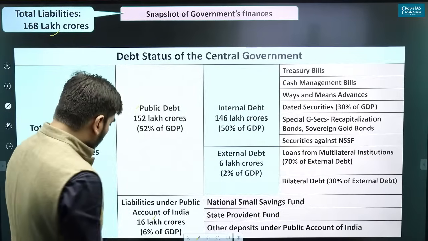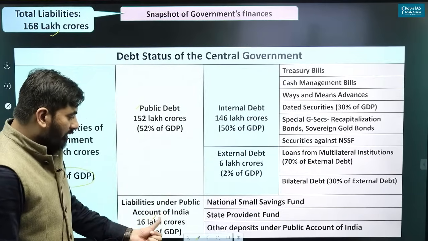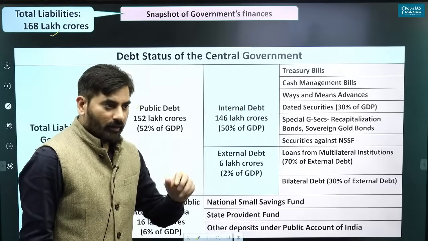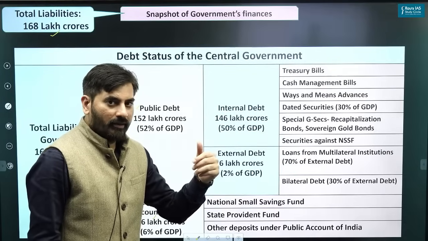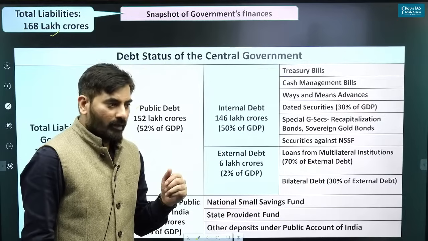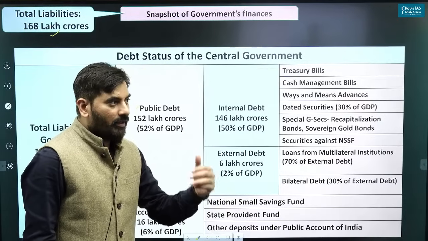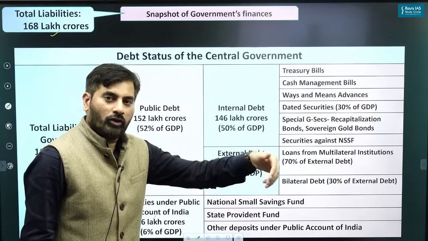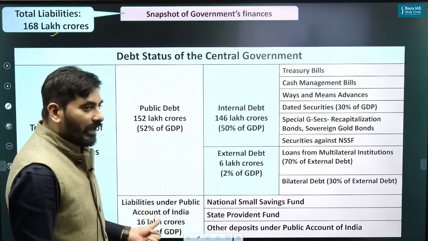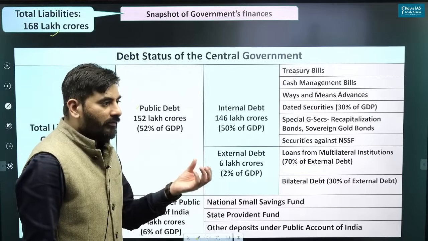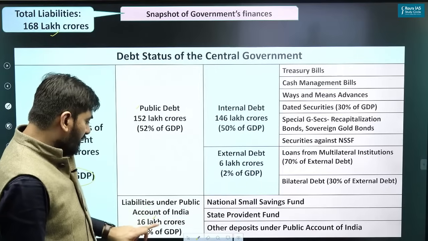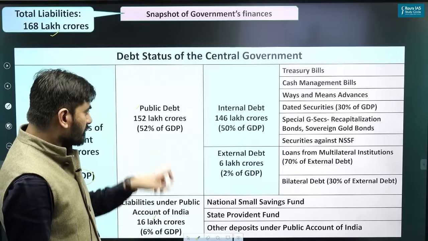When you say liabilities under the public account of India, it is the people's money with the government. When people are depositing money with the government, can I say it is not the government's money, right? It is the people's money. Since it is people's money, the government is liable to give it back to the people. That is why it is accounted as liabilities. Like people depositing money in post offices. It is a liability for the government, so it is accounted as liabilities under the public account of India.